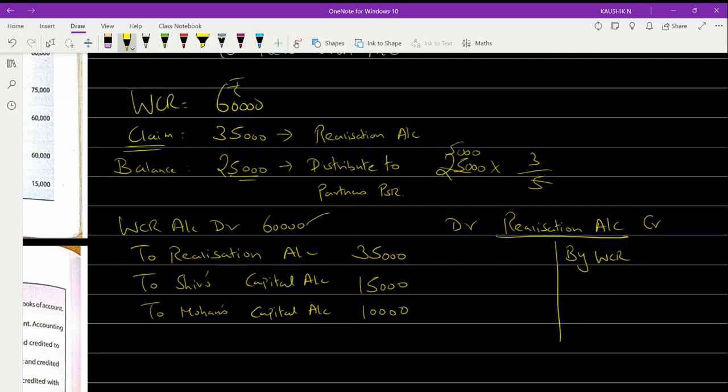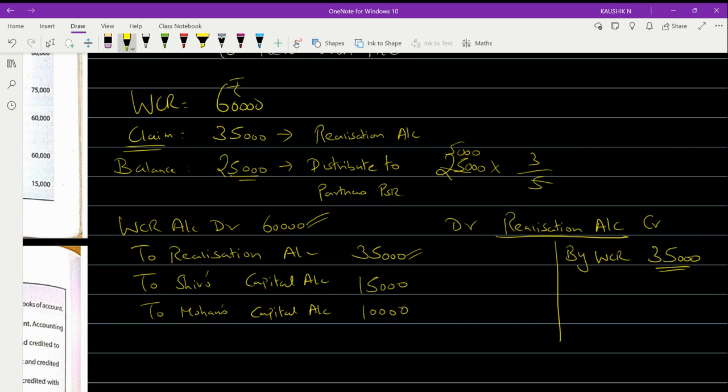Whether you'll bring this 60,000 or you'll bring this 35,000. Exactly. You have to bring this 35,000 because this is the liability amount. This is the claim amount, this is the liability amount. So 35,000 only should be brought to your realization account.